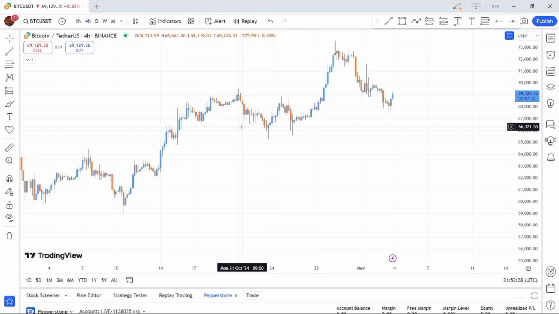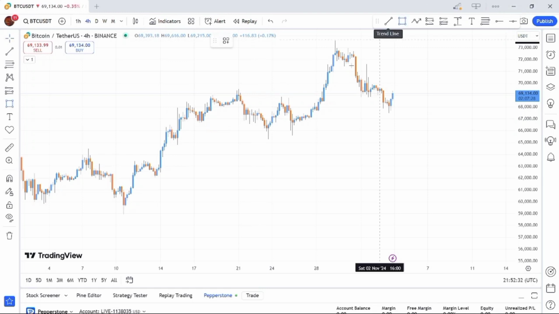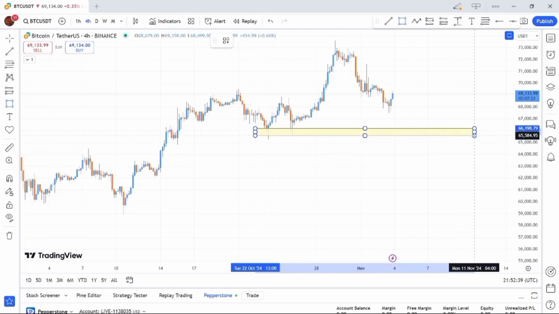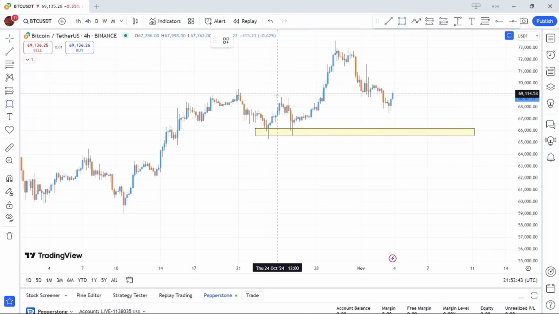Looking at our technical analysis over here, we have this key zone, and several zones of interest here.